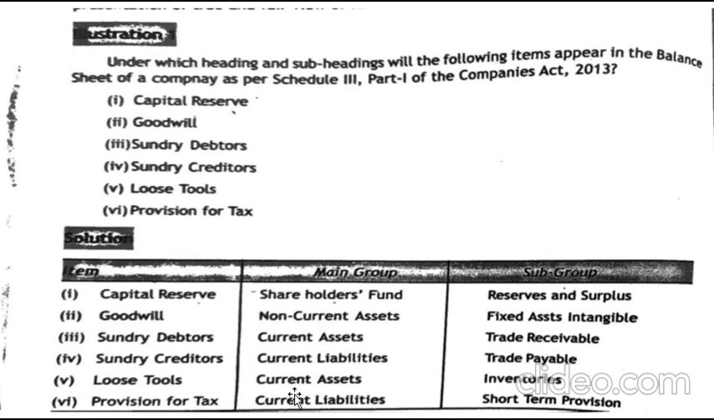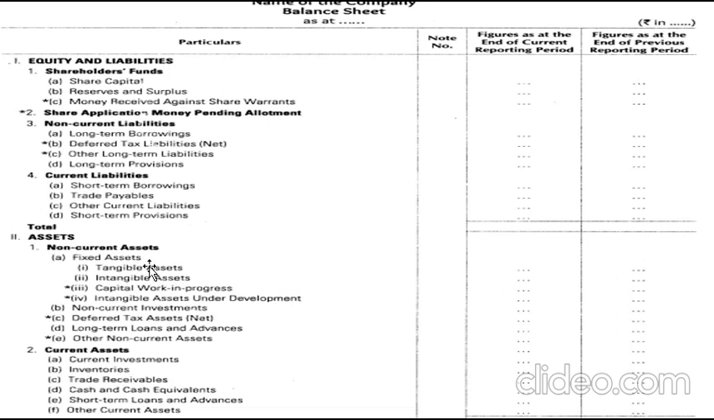Next, loose tools, which is a current asset, which comes under your inventories. So loose tools is your item, which comes under your current assets. Under current assets, you have inventories, and under inventories, you will be recording your loose tools.